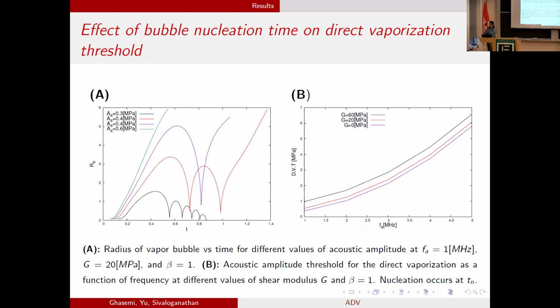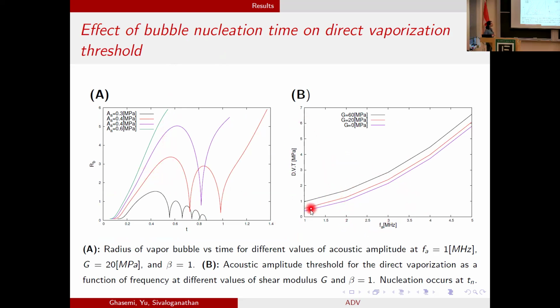So you can see here that if we calculate the nucleation time and the acoustic wave is applied at the correct time with the correct phase, lower amplitude is required for direct vaporization compared to the previous case. You see that we have direct vaporization for 0.6, which is much smaller than the previous simulation.